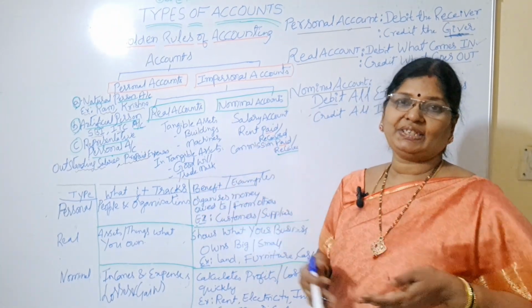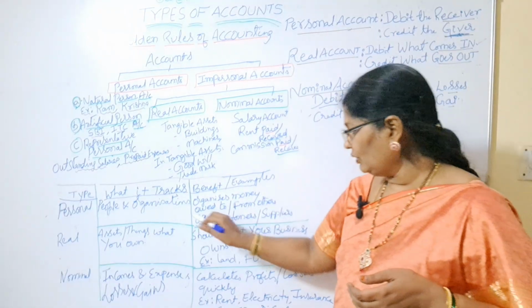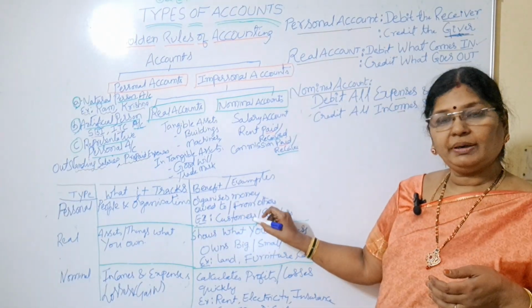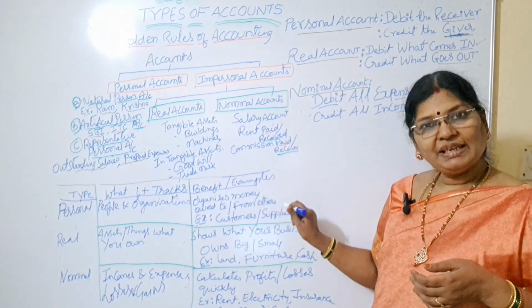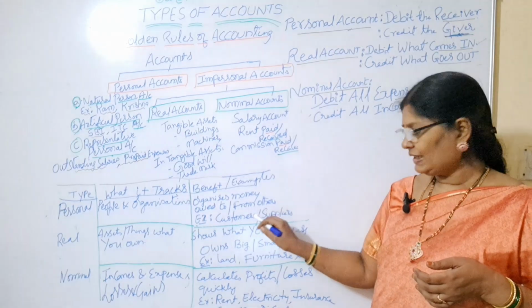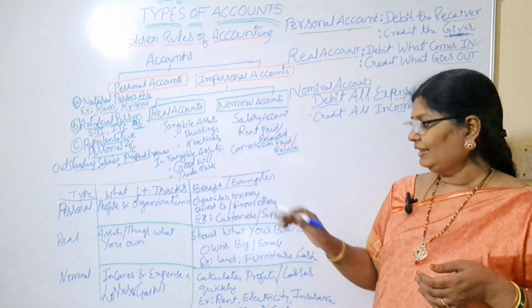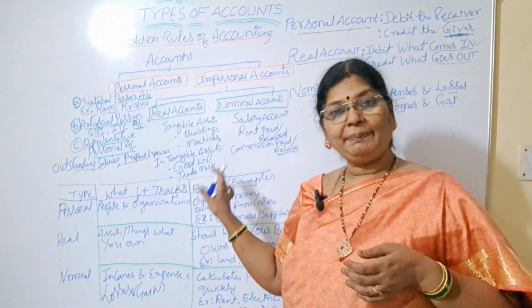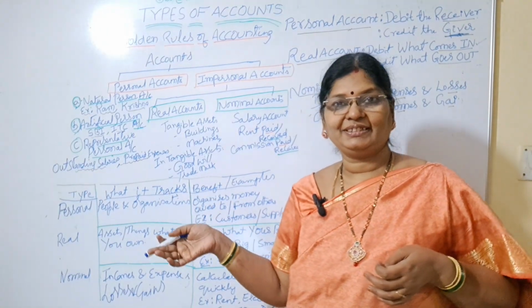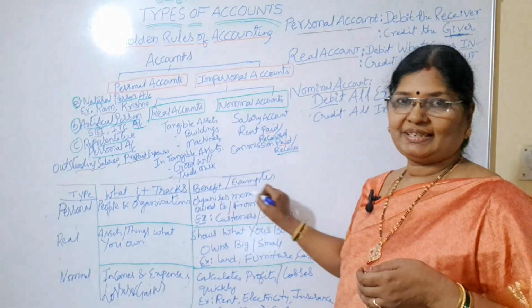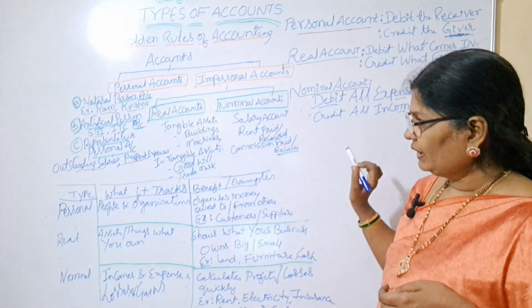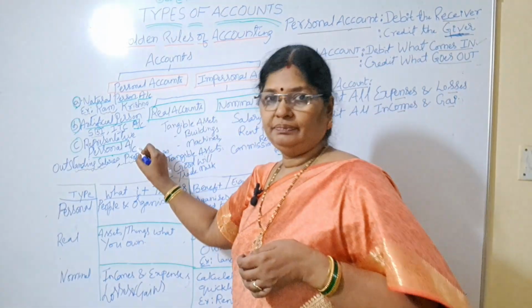the amount to be received from our customers. So in personal account, we'll have what type of accounts? Customers account, suppliers account. Customers are called debtors, suppliers are called creditors. In the same way, we also have capital account and drawings account in personal accounts. Is it clear? So coming to the third one.